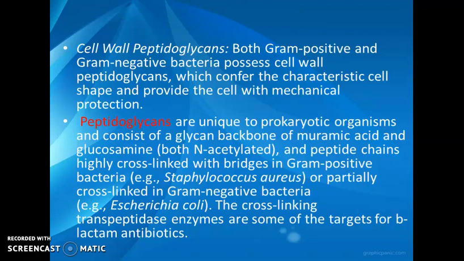An example for gram-positive bacteria is Staphylococcus aureus. It is only partially cross-linked in gram-negative bacteria, an example being Escherichia coli. The cross-linking transpeptidase enzymes are some of the targets for beta-lactam antibiotics. So certain antibiotics we use to kill those bacteria have as their main target sites the cross-linking transpeptidase enzymes present in the cell wall peptidoglycan.